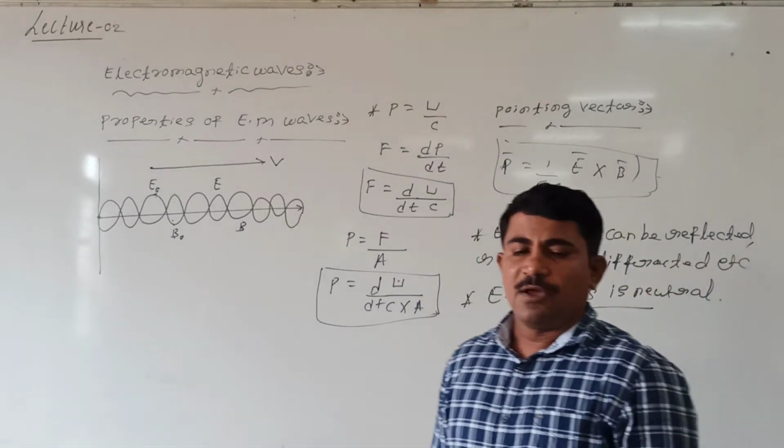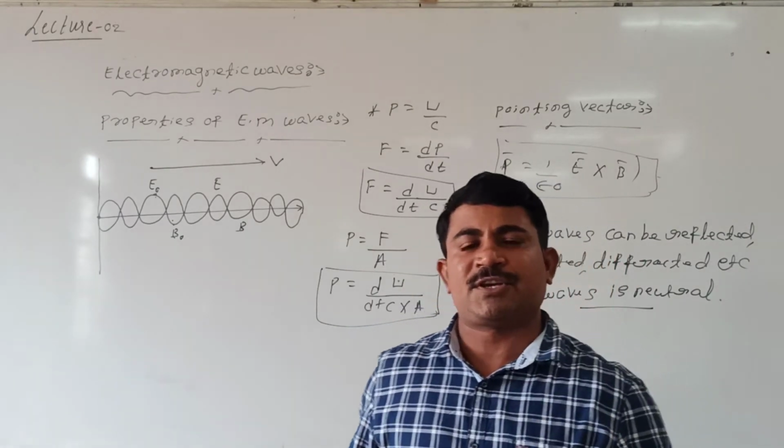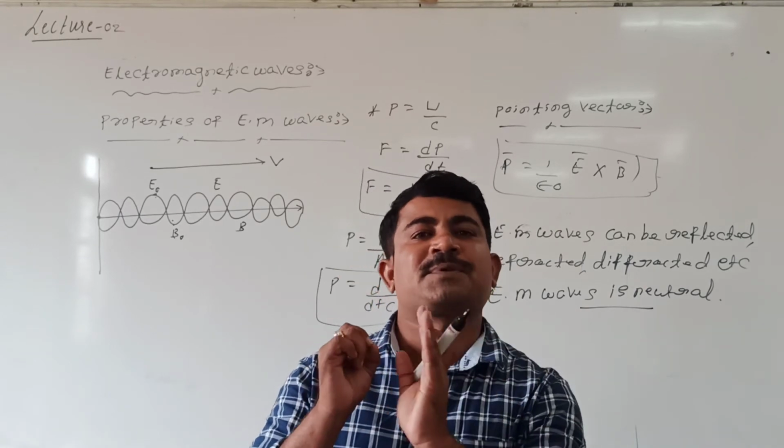But look at me. We said that electromagnetic waves are produced artificially or come naturally. There are 7 types of electromagnetic wave.